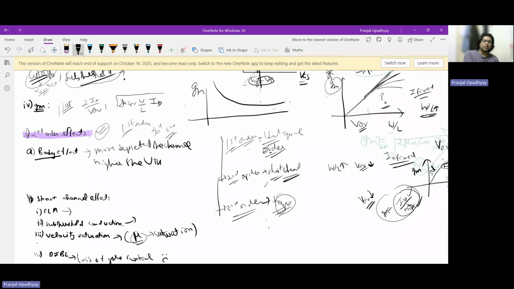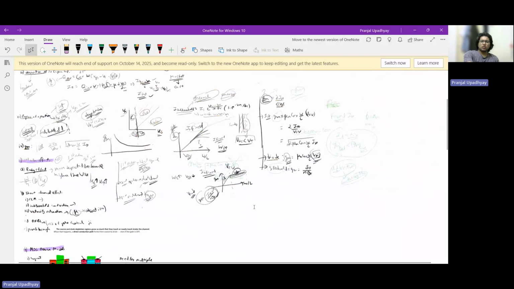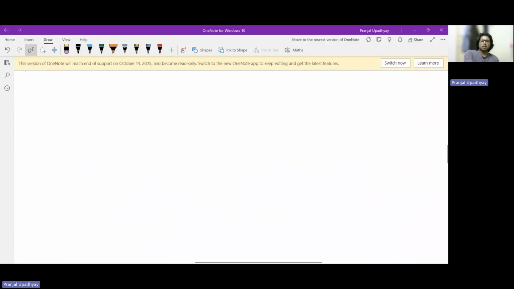Okay, so now body effect, what is basically body effect? Body effect basically means that if you are applying a certain bias on your body, or it's better to say that if you are changing the voltage between source and body, the threshold voltage will change. And as we said before, on increasing VSB for NMOS, VTH will increase, right? But what is the intuitive explanation of that?